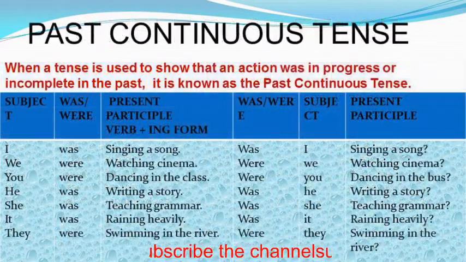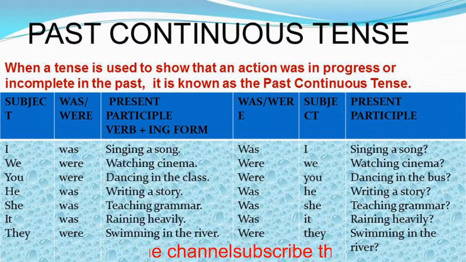Let's move on to one more tense, that is past continuous tense. When a tense is used to show that an action was in progress or incomplete in the past, it's known as past continuous tense. Here again the formation is very easy. The subject plus was or were plus the present participle, that is verb plus ing form, is used.